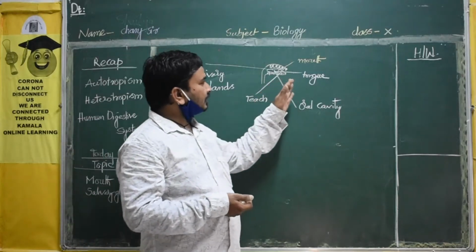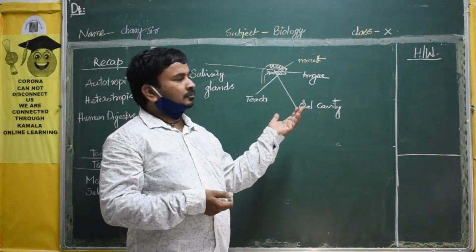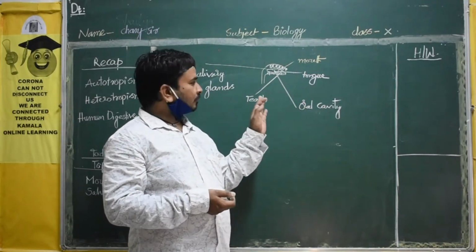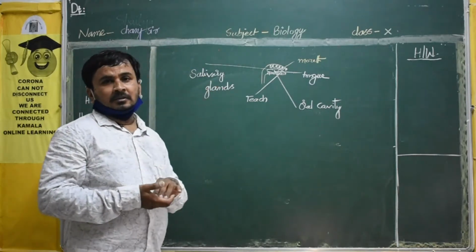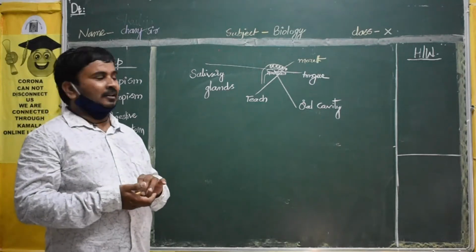You know the remaining things already. Tongue you know. Teeth we know already. The oral cavity is the space inside. What is the meaning of salivary glands? That we will discuss now very clearly.